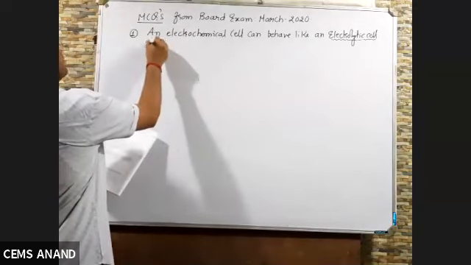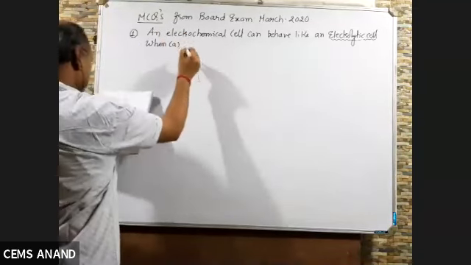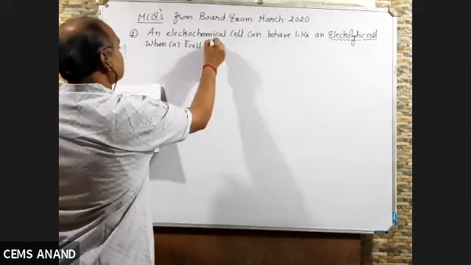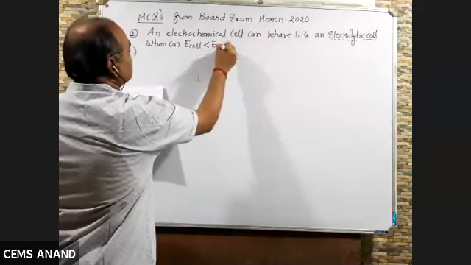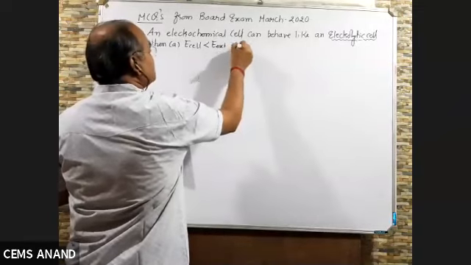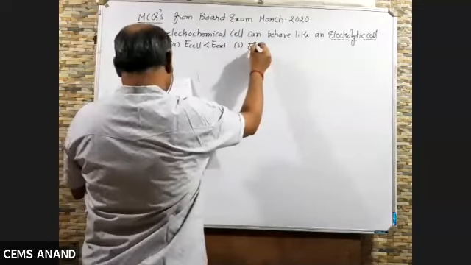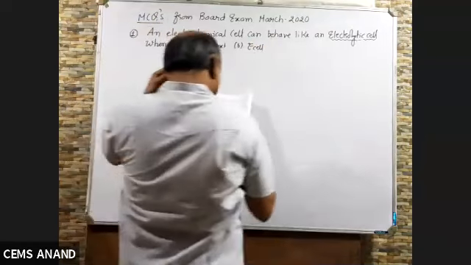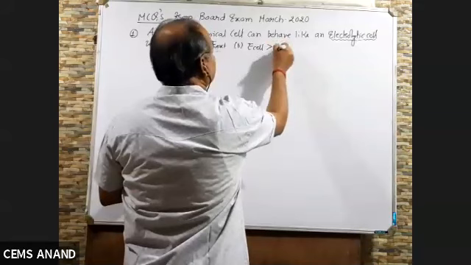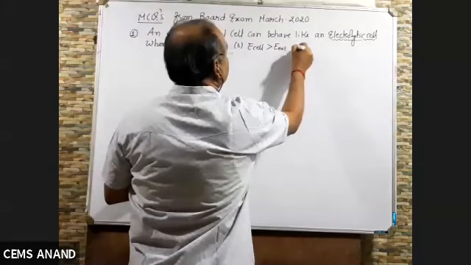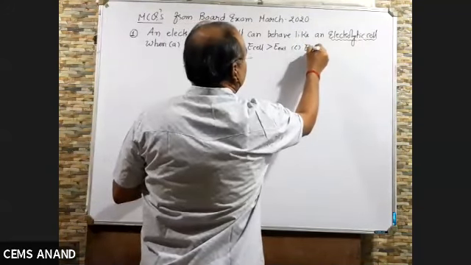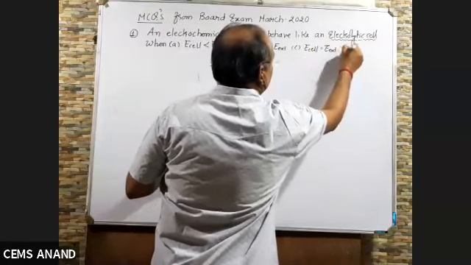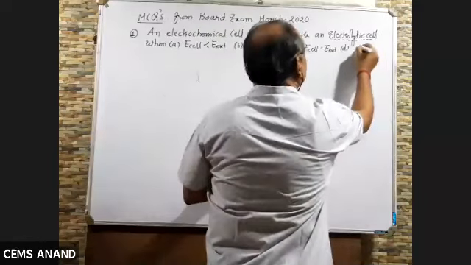When? Option A, E cell is less than E external. B, E0 cell is greater than E external. C, E cell is equal to E external. And D, E cell is 0.